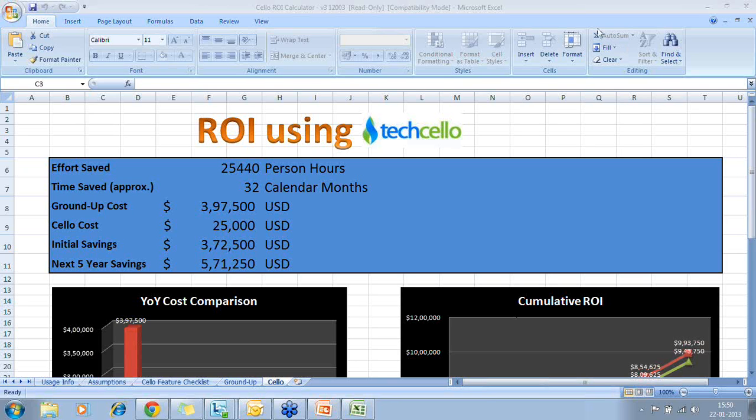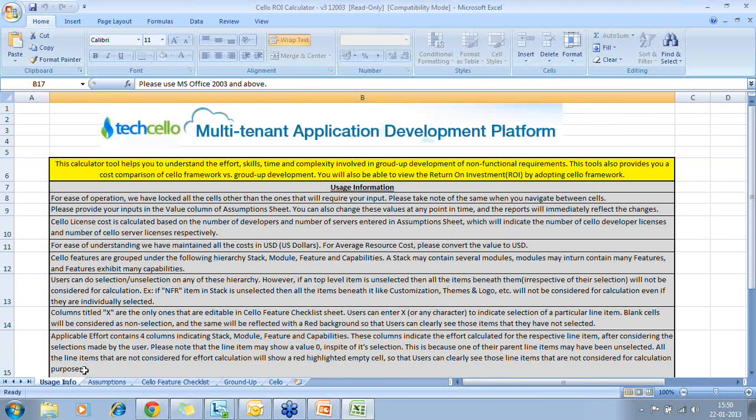So we have the ROI calculator up now. So this is a calculator. We'll also share the link for downloading this calculator so that you can try it yourself. We have put together this calculator to achieve 2 things. One, as project managers, as developers, you can use this calculator to find out what kind of an effort has to be put in order to build some of the common non-functional requirements.